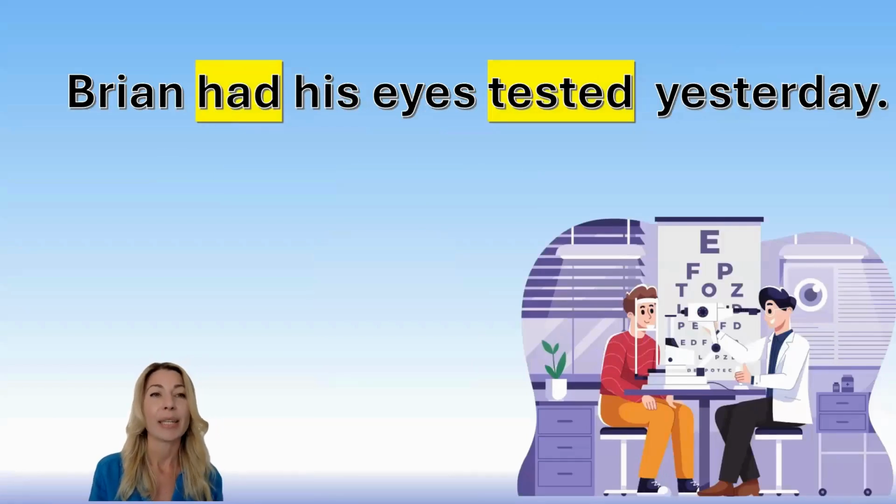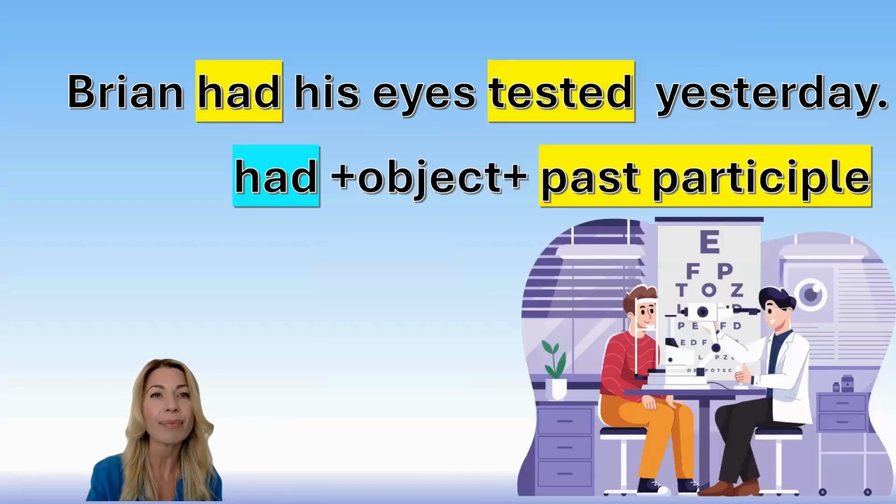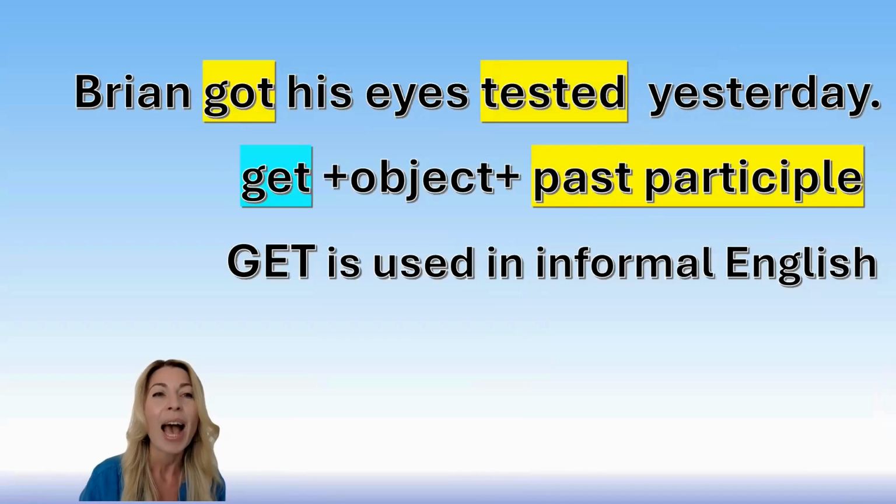Look at this sentence. Brian had his eyes tested yesterday. You can see in this sentence we have had instead of have because I'm speaking about yesterday. So I can change the verb have in different tenses depending on my needs. But also I can substitute have and use get or got in this case. It's more popular in informal English, but people use it here and there all the time.